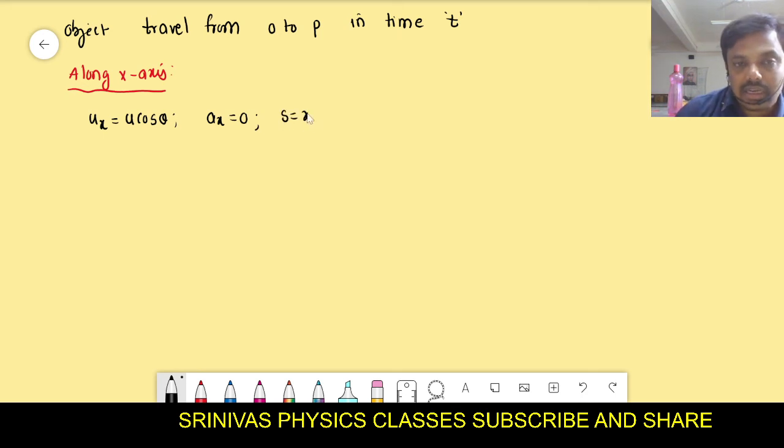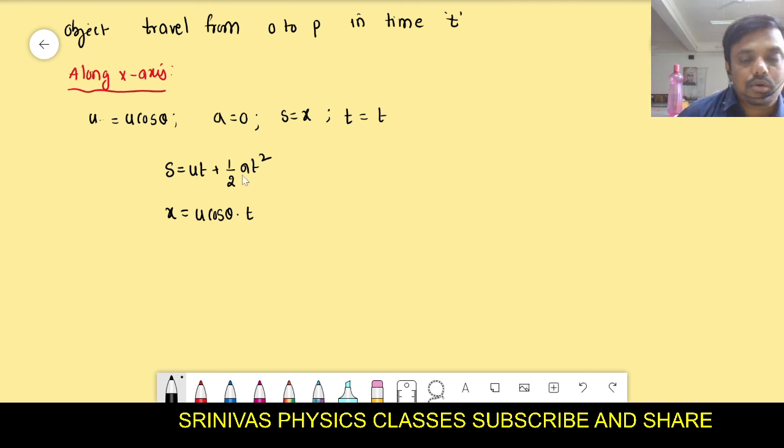And what is the displacement along the x-axis? x, right? And how much time did it travel? t. Then substitute all values in the equation which relates these four quantities. Along the x-axis, velocity is u, acceleration is 0, displacement is x, and time is t. We use s = ut + half at square. s is x, u is u cos theta, time is t, plus a is 0. That's why the second term totally becomes 0.